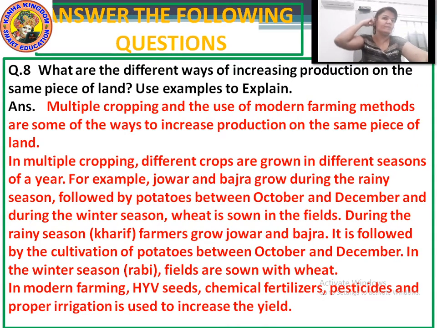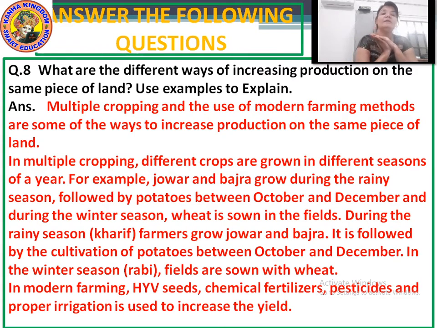Got it? So I repeat the question number 8 and answer again. What are the different ways of increasing production on the same piece of land? Use examples to explain. The answer to this is multiple cropping and use of modern farming methods are some of the ways to increase production on the same piece of land.